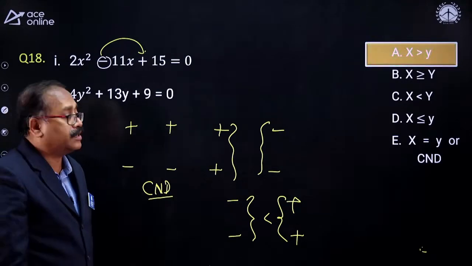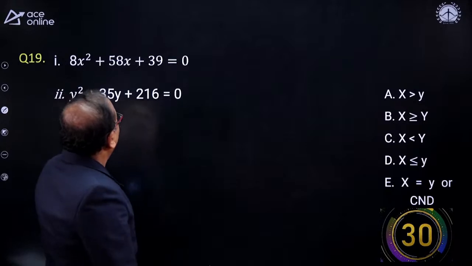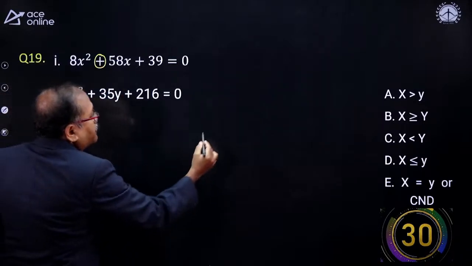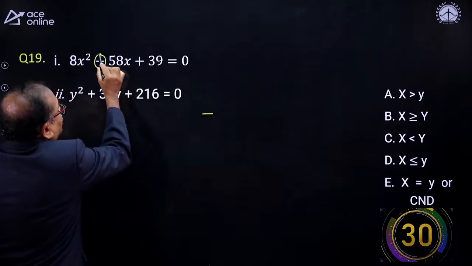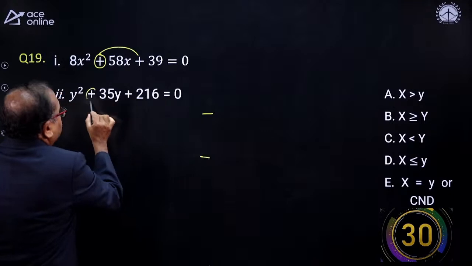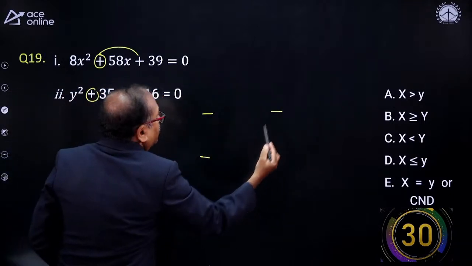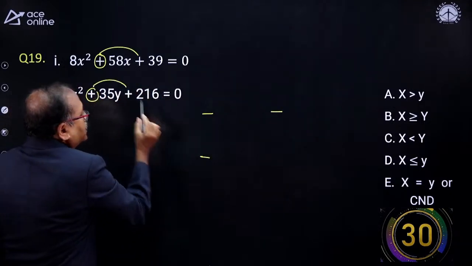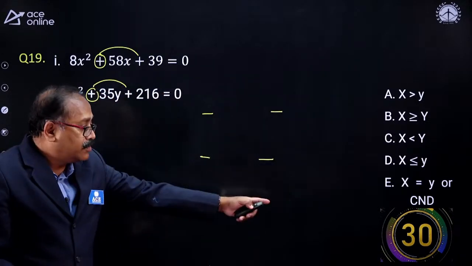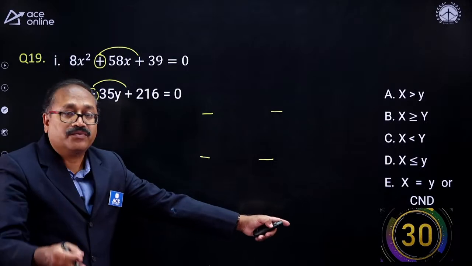Okay, moving next is here. Look at the sign here, my friends. The plus will become minus and the plus will change the next sign. So this is minus. The plus will become minus. This is y value and it will change the next sign. Both are minus. So here I need to find the value. And your 30 seconds starts now.